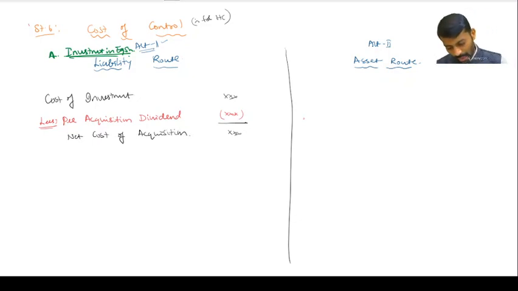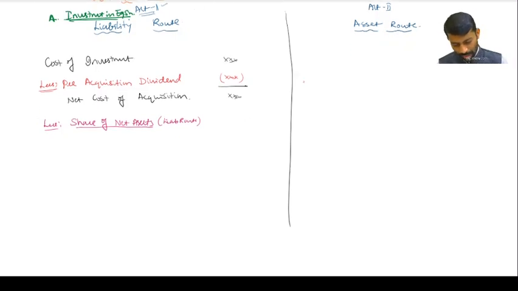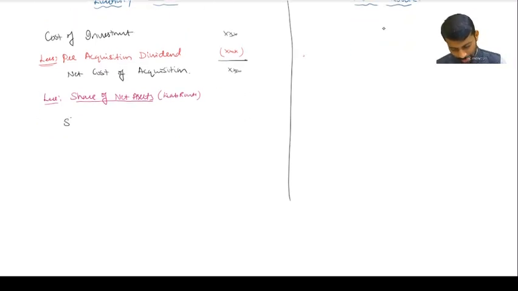Out of that, my dear friend, you have to go for less share of net assets. So here, the liability route: less share of net assets. That net assets, here in the liability route, what will come? Share capital and reserves and surplus. Share in equity, share capital, then capital profit.